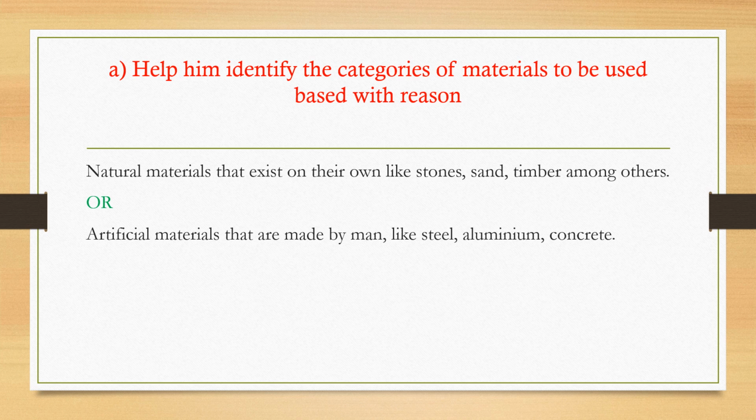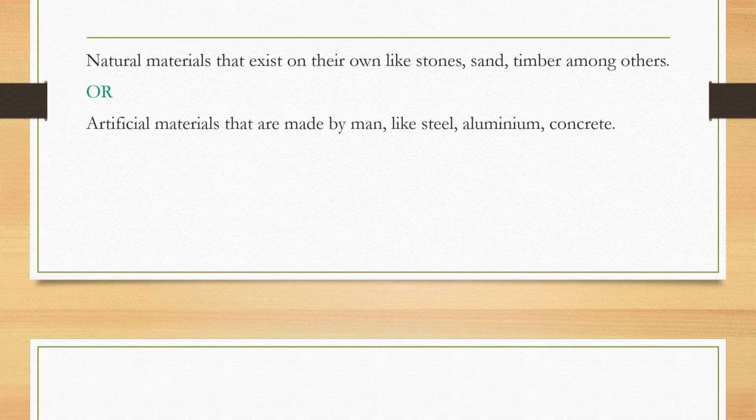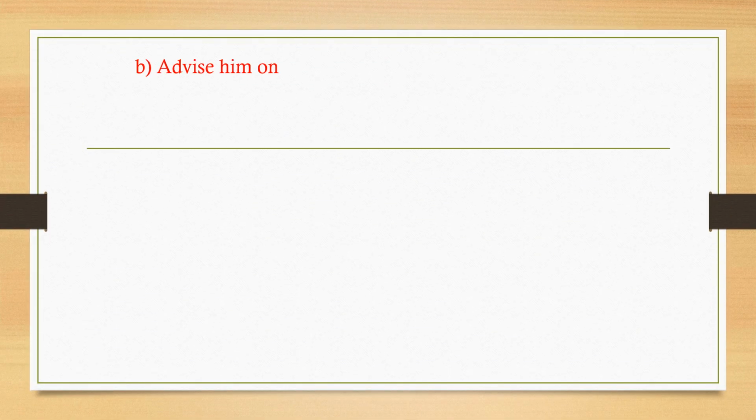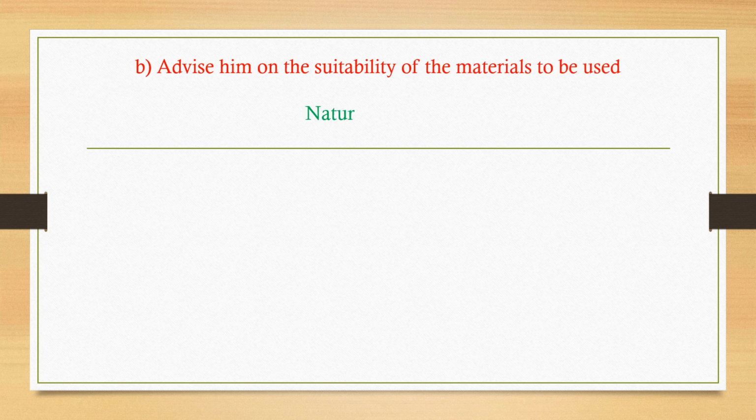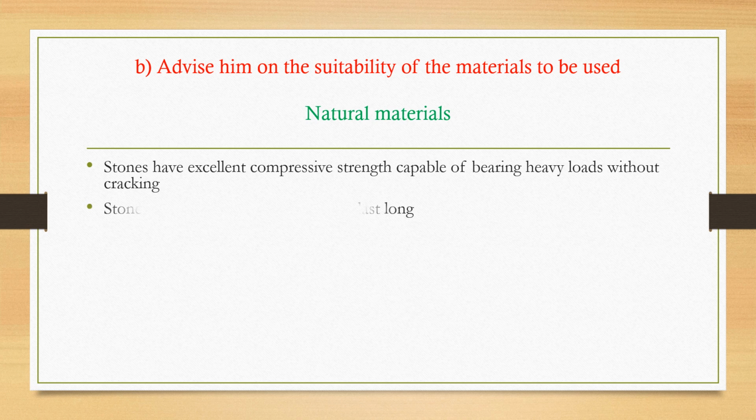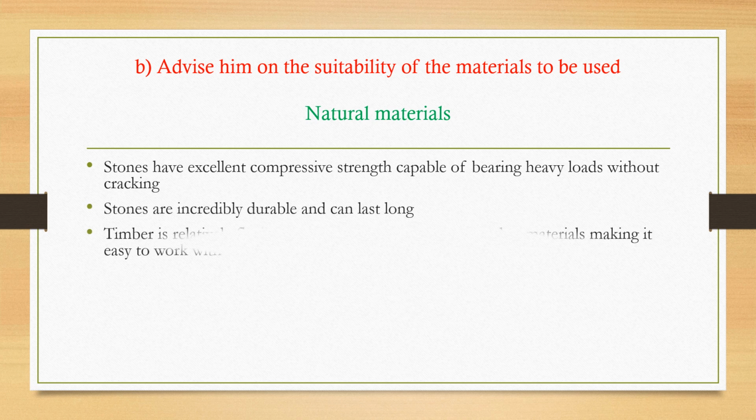But basically, when we come to construction of bridges, modern bridges typically use artificial materials due to their reputation of being durable, because they can be used to construct permanent structures.